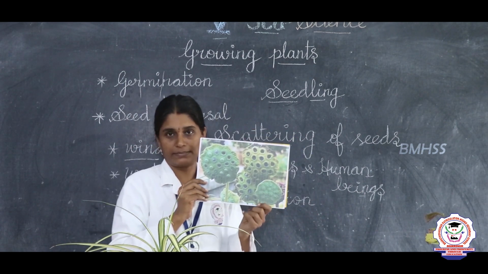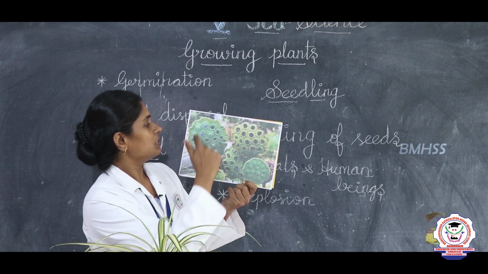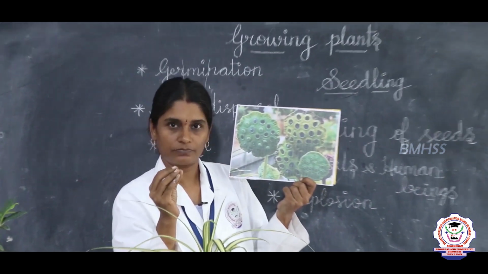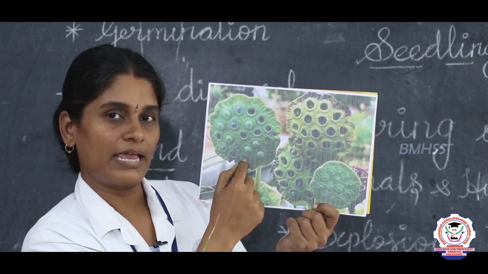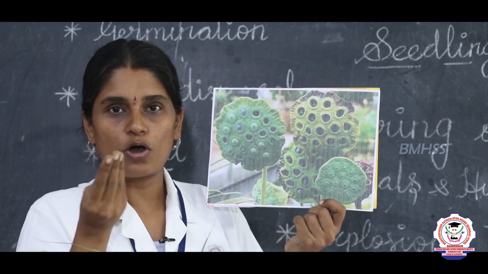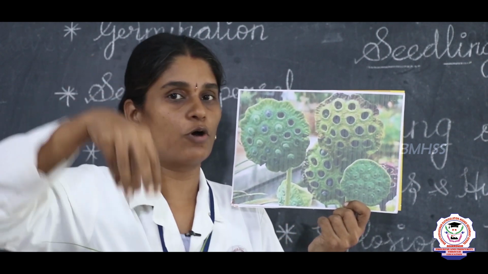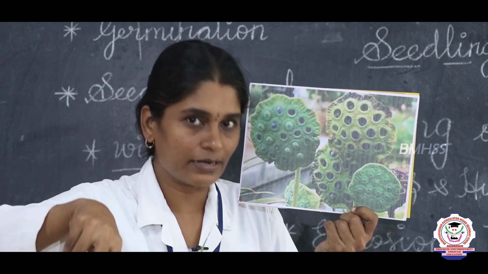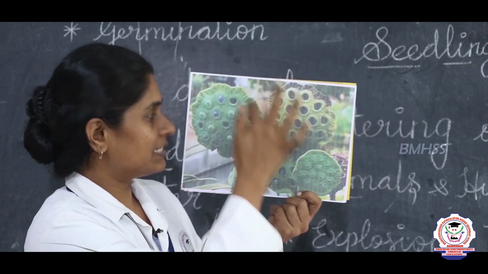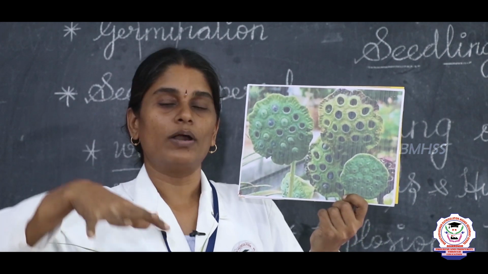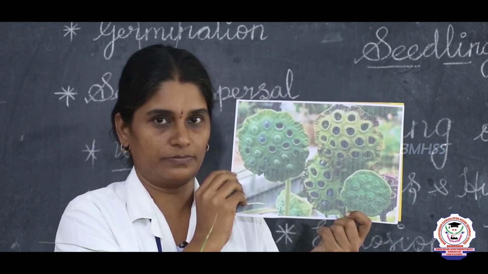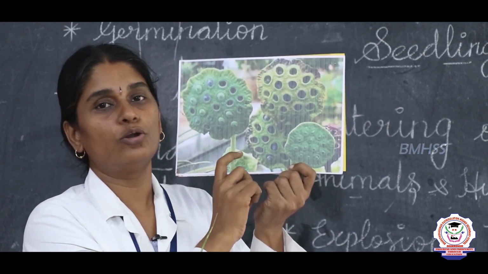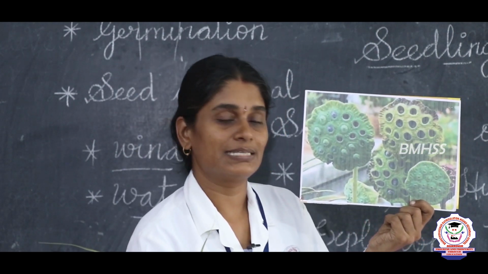This is the lotus seed. You can see it is very spongy. Lotus is nothing but tamari, right? That tamari seed will look like this only. It will be very spongy. How does a sponge look? If you put a sponge in water, what happens? Whether it will immerse inside? No, it will float, right? Same way this seed, once it falls into the water, will float as the seed is spongy. So the water dispersal seeds are coconut and lotus seed.